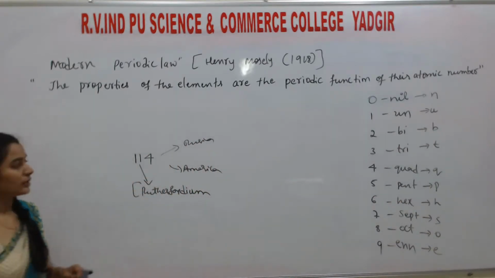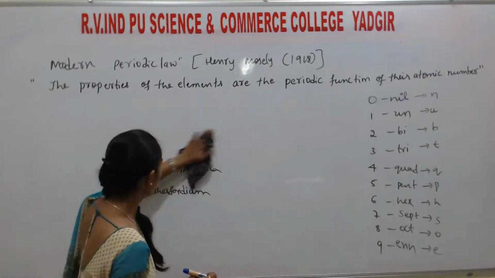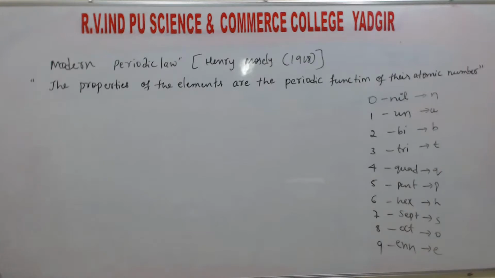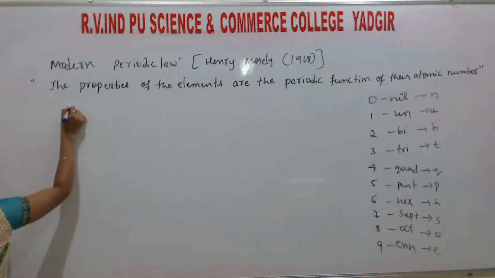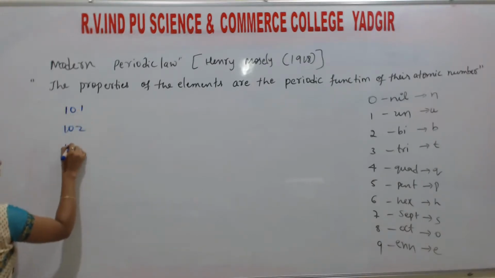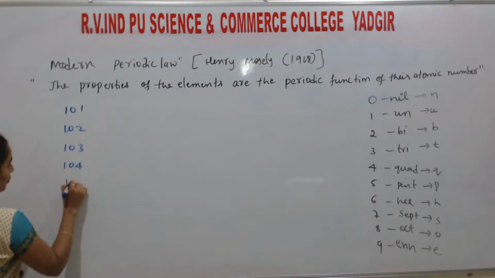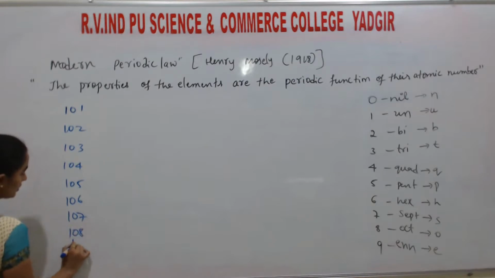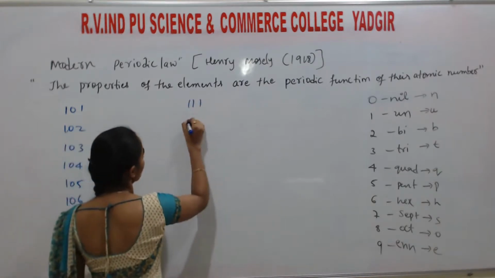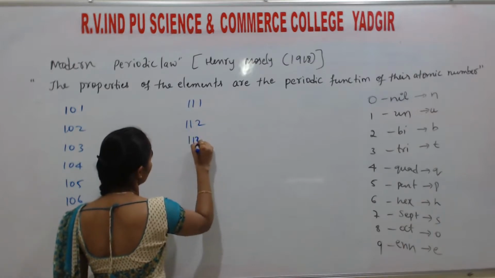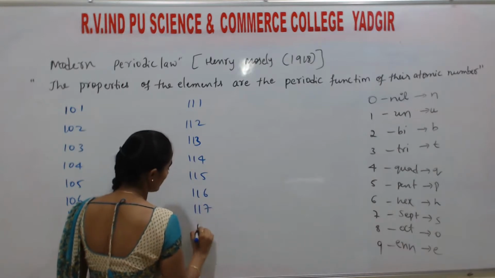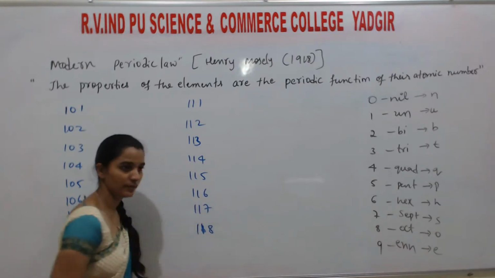Okay students, listen, how to write the names of the elements, starting from 101. It is greater than 100, meaning 101, 102, 103, 104, 105, 106, 107, 108, 109, 110, and so on up to 118.